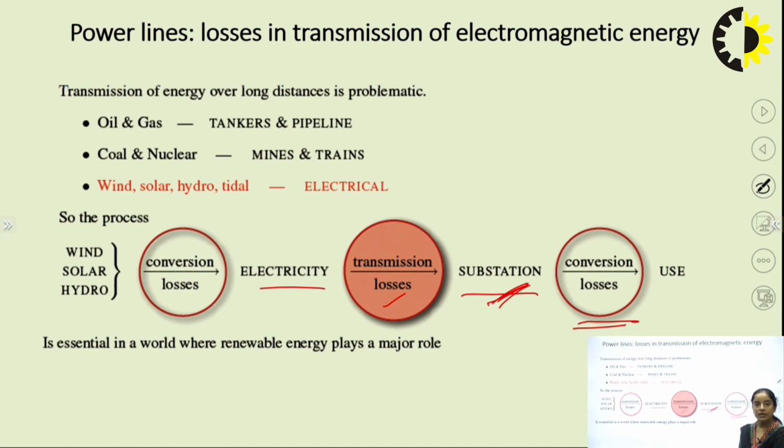So it is essential to know the percentage of losses. Because if we are generating energy from renewable or other sources, we are generating electrical energy, at that point also there is loss. During transmission there is loss. During distribution of power from substation to end user, there is loss. So how much loss is associated with this conversion, we should look into that.